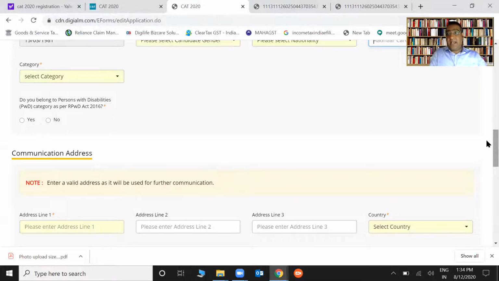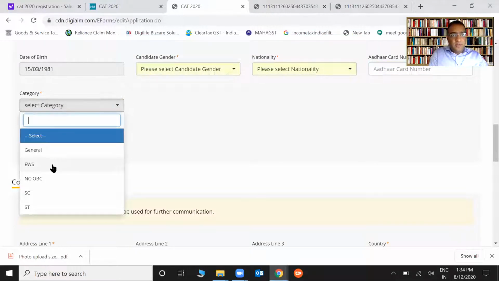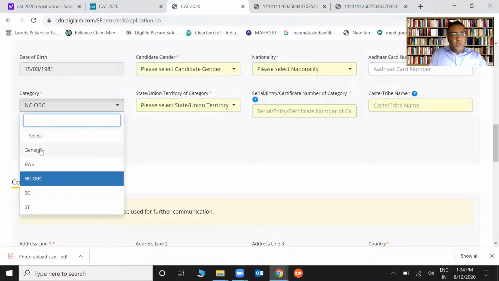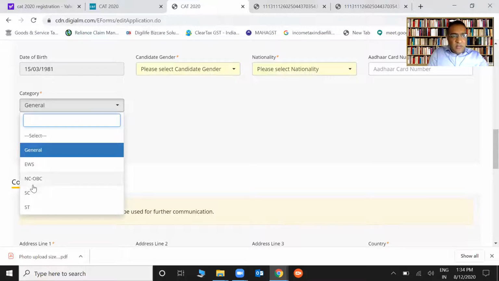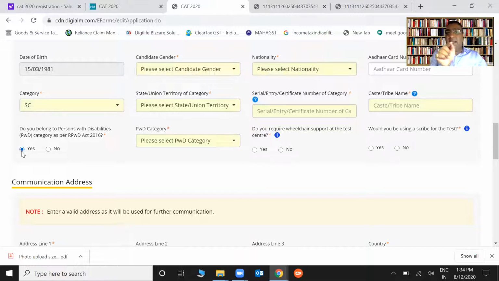I've seen few people making mistakes here, so I will tell you what it is. As soon as you click on OBC or SC or ST, it will automatically show you something. See this. General, it doesn't tell me anything. SC, it tells me which category, territory, and everything. So just be prepared that it will ask you these questions. Now, it's not over yet. As soon as I say I belong to a PWD category, it will ask you all these specific questions.